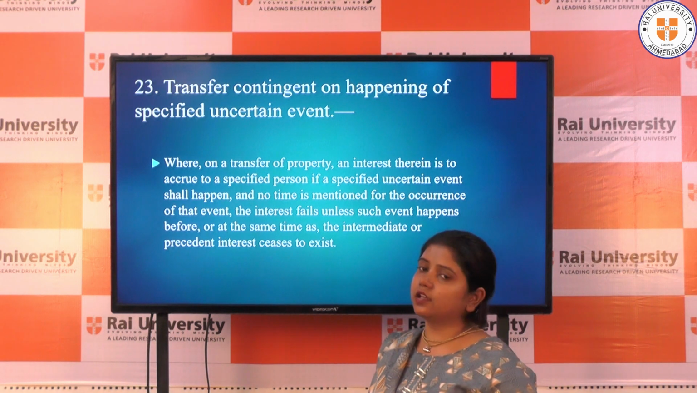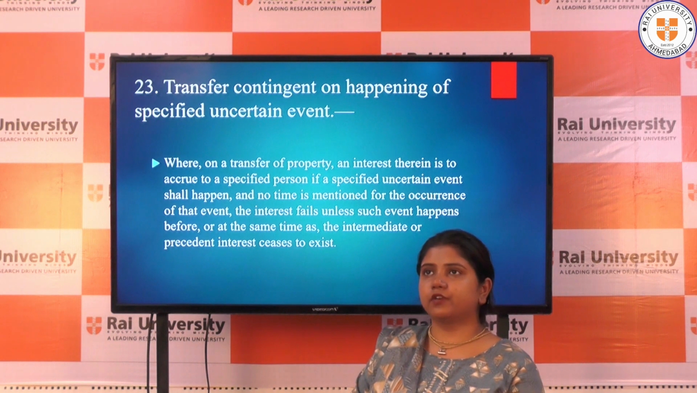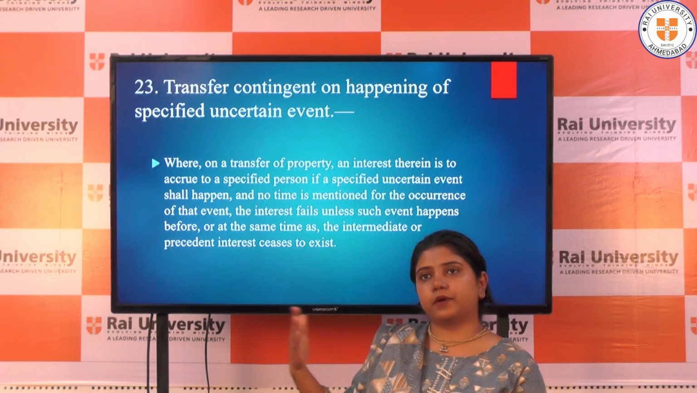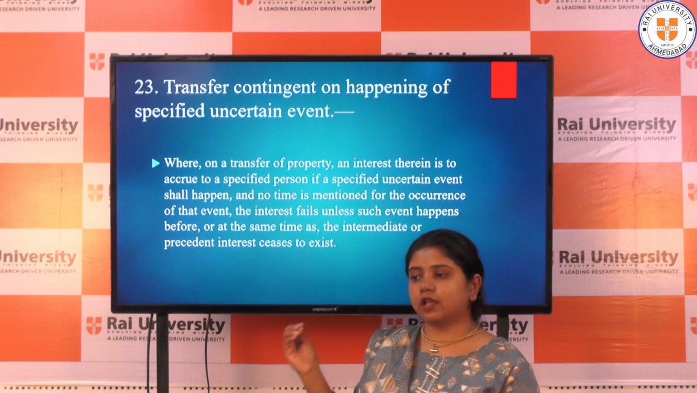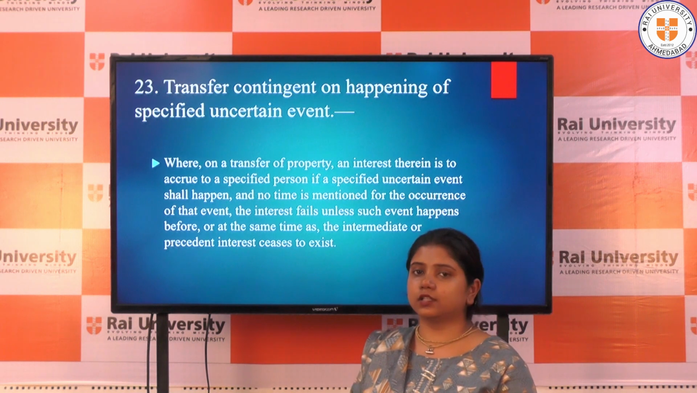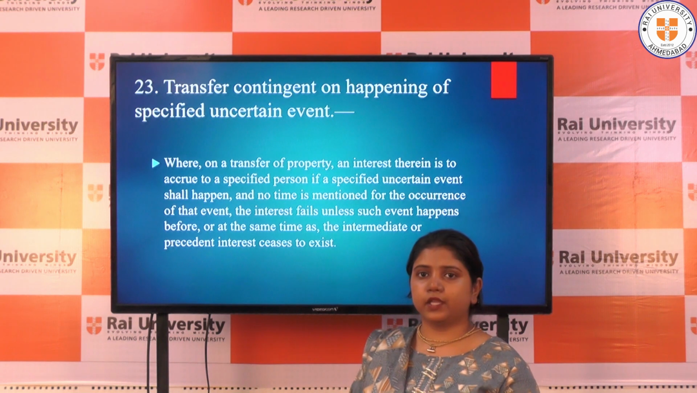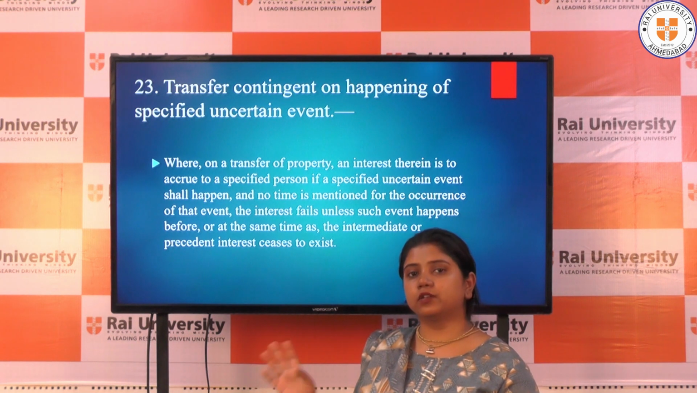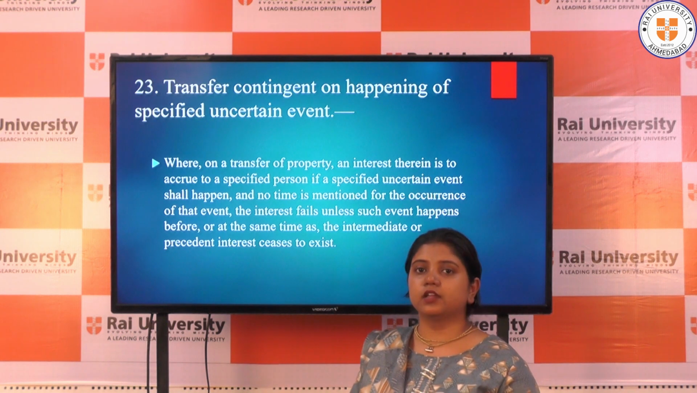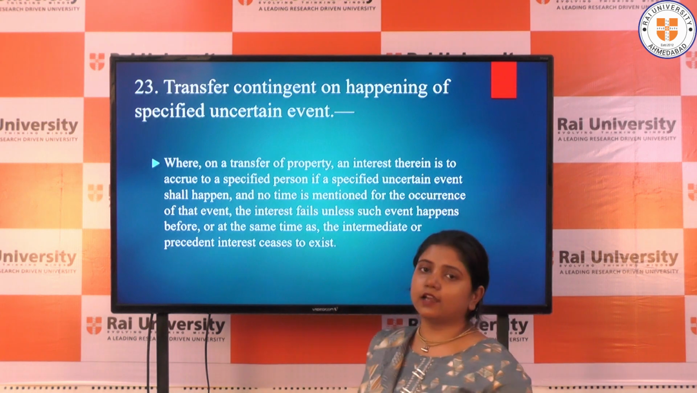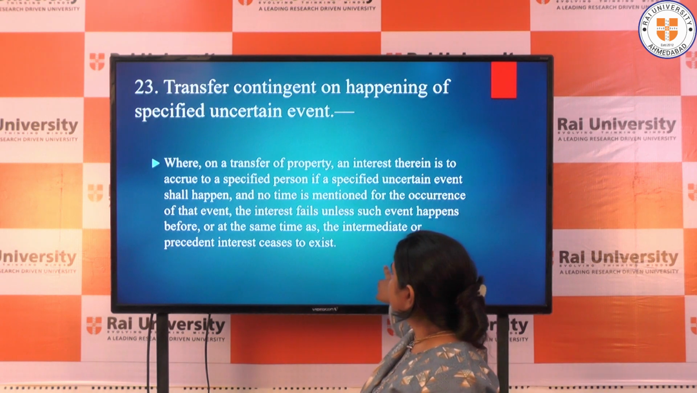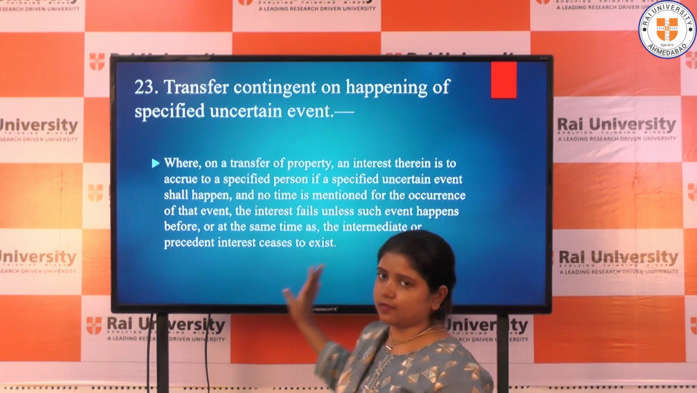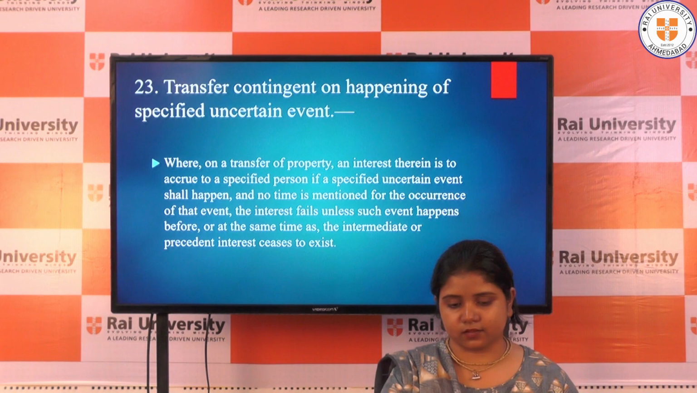So let us take another example. For example, A transfers the property to an unborn person X and creates a life interest for B. So X should be born before the death of B, because the property's life interest is vested in B. So if B dies before the unborn person is born, in that case the specified event does not happen and that transfer will automatically cease to exist. That interest will cease to exist.